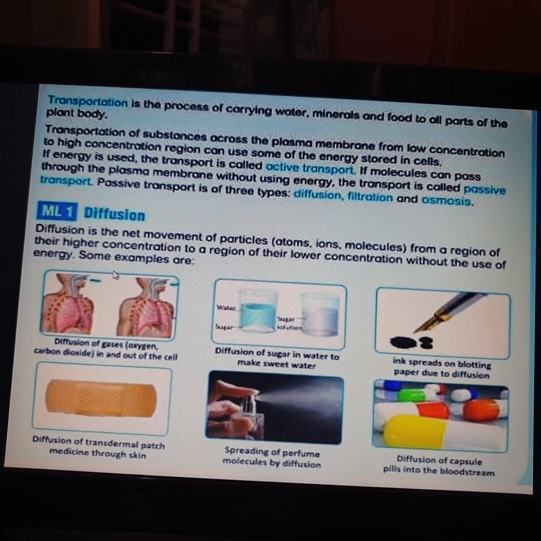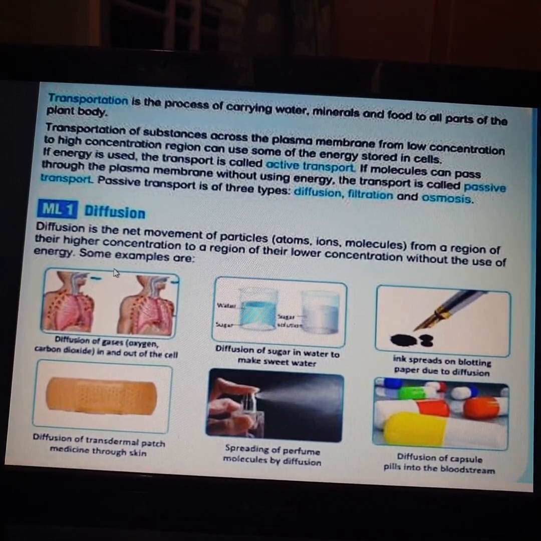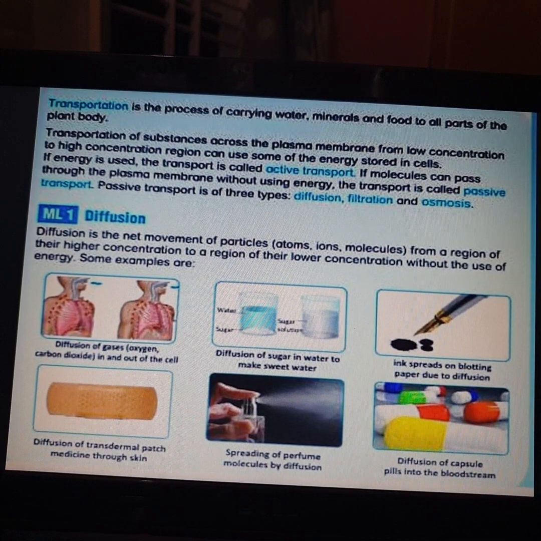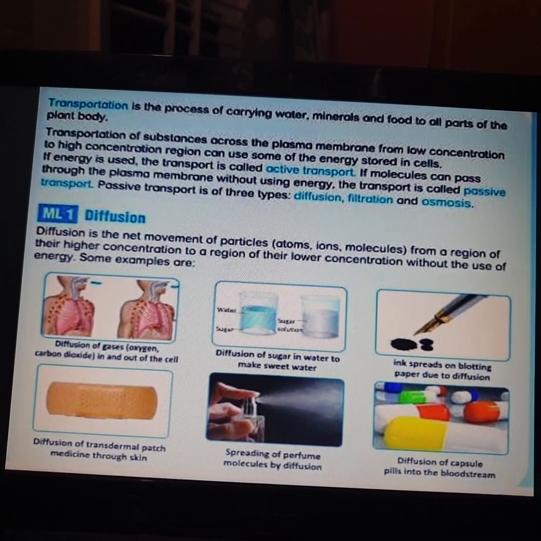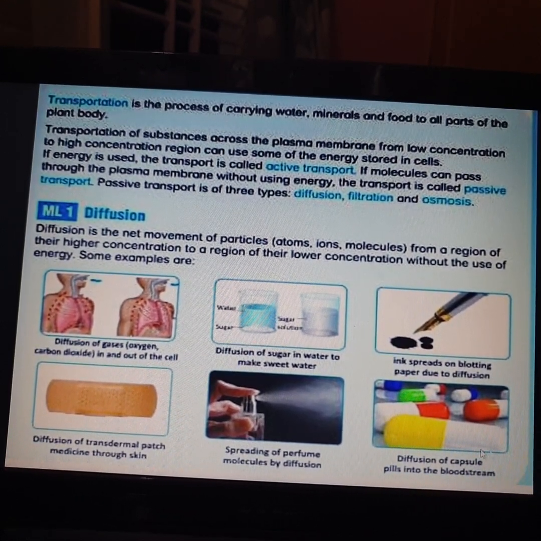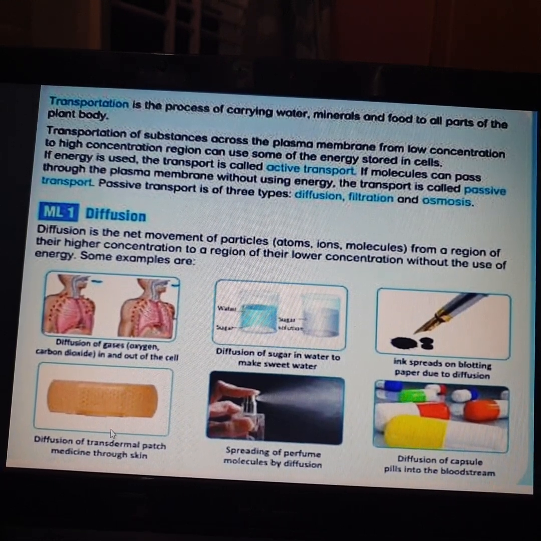So diffusion is the net movement of particles from a region of higher concentration to a region of lower concentration, and these are all the examples to explain diffusion.